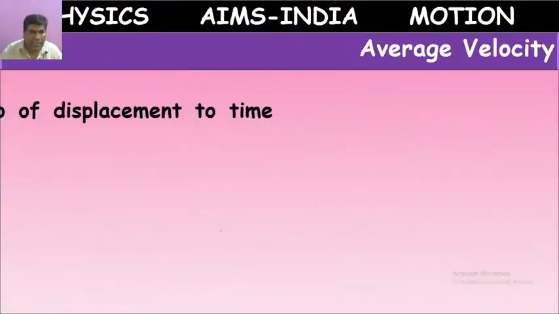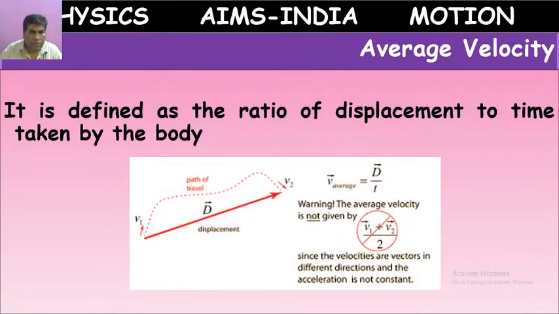So, average velocity. What is average velocity? The day before yesterday in class, we already told about average speed, and we also did an example there. If you want, you can revise that class. All these things regarding speed we have already learnt.